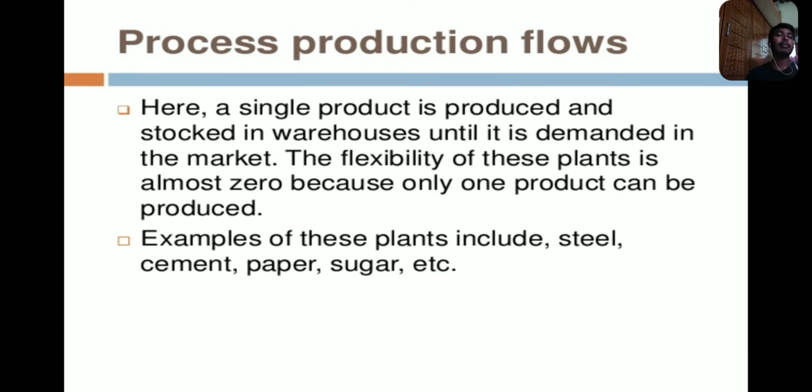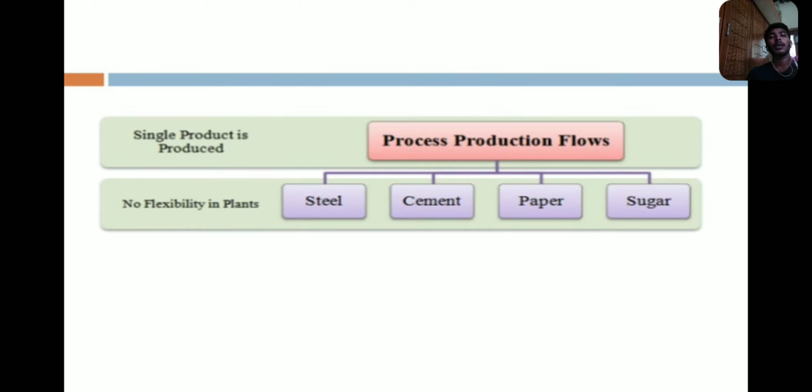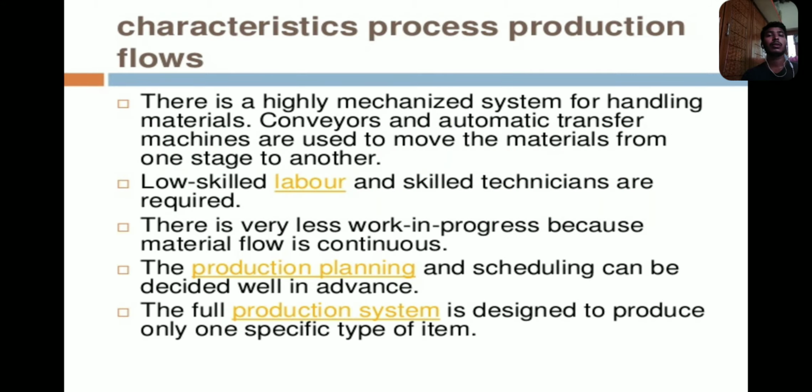We are getting the demand in that market, so the production should be very high in that production system, but it is only one product in the process production system. In the process production system, different examples are there: steel, cement, paper, sugar. These are the different examples of process production flows. So what are the different characteristics involved in process production flows?